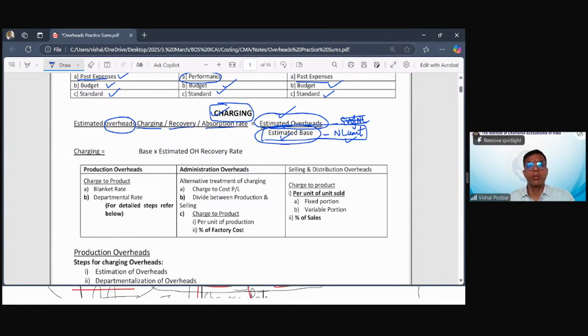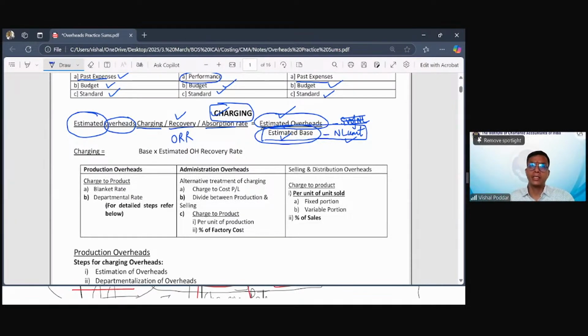Now, this charging rate for overheads is also called overhead charging rate, overhead recovery rate, overhead absorption rate. We commonly use this terminology. So in short, it is called ORR. This ORR is calculated at the start of the year on estimated basis, so that I find out this rate to be used to charge throughout the year.